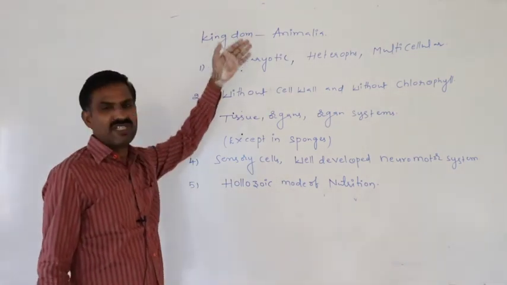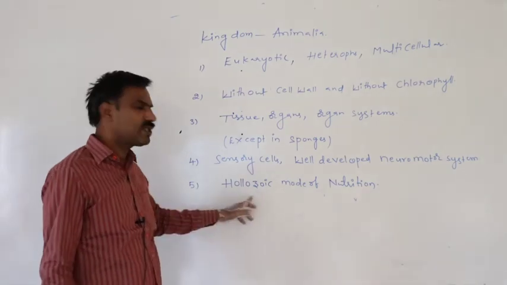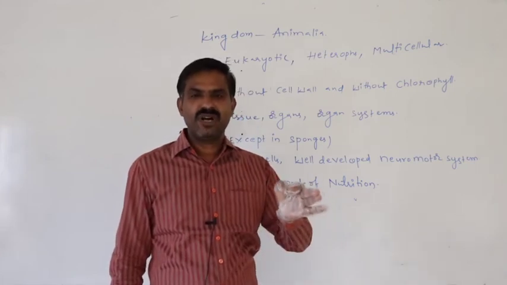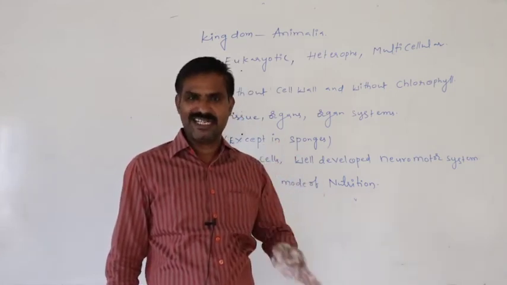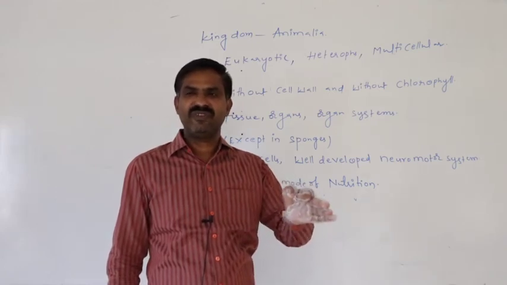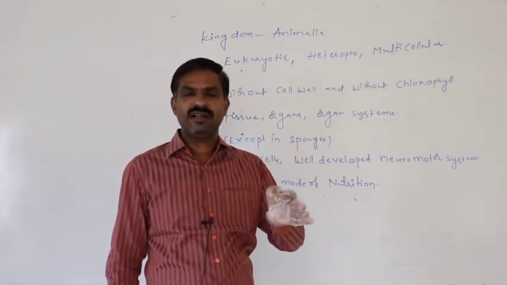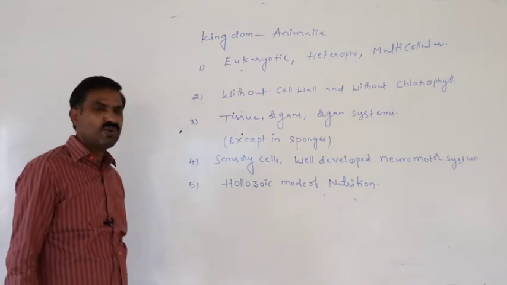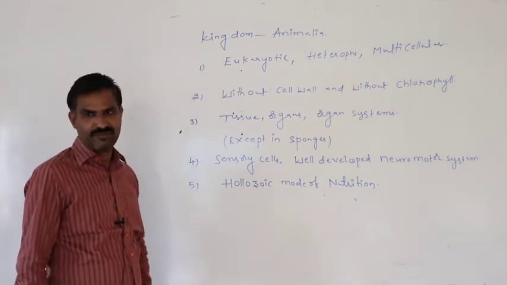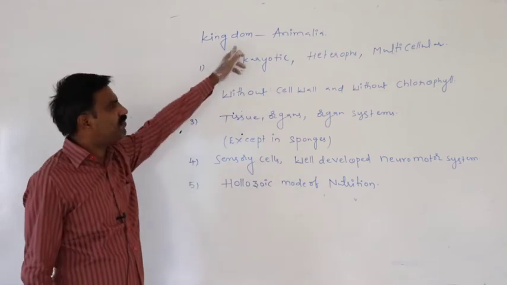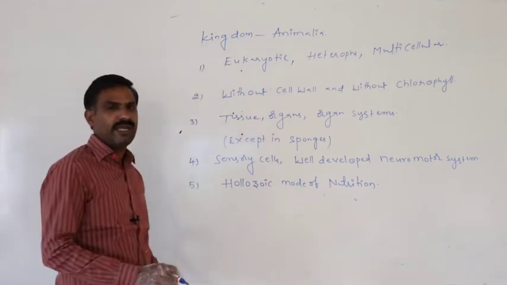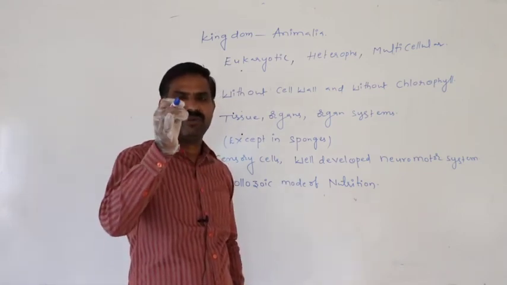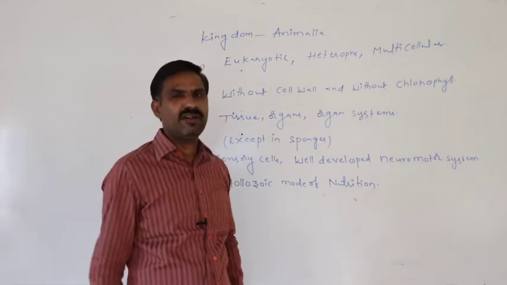In most of the animals of kingdom Animalia, the holozoic mode of nutrition appears. That is nothing but, if solid state food material is ingested, and later it is digested in the alimentary canal, then that is said to be the holozoic mode of nutrition. They feed on solid food, which is later digested in the alimentary canal.